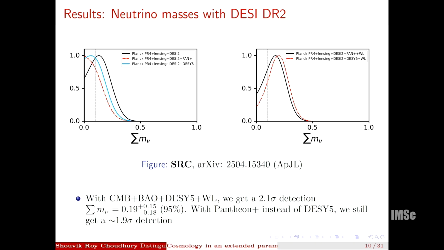And we actually have the first 2 sigma detection of the sum of neutrino masses, around 0.19 plus 0.15 minus 0.1 eV, with this CMB plus BAO plus DES year 5 plus the DES year 1 weak lensing data. So this detection is at 2.1 sigma level, and with Pantheon Plus we get a detection at the level of 1.9 sigma. So yeah, this is quite a big result in this paper.